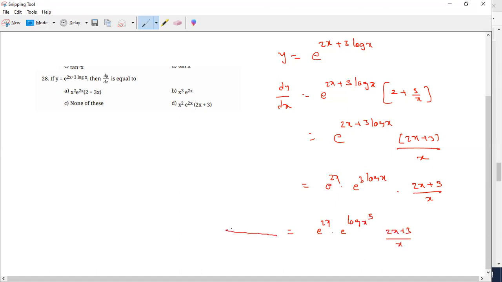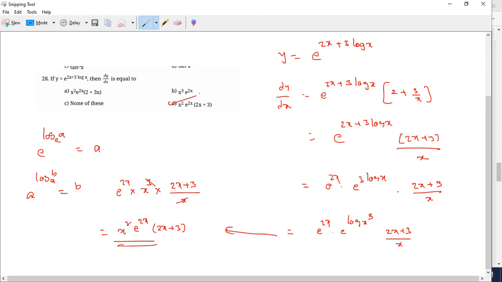We know e power log a base e can be written as a, or a power log b base a can be written as b. If I apply this rule, I get x cube into 2 plus 3 divided by x. x cancels, so the answer is x square into e power 2x into 2x plus 3.